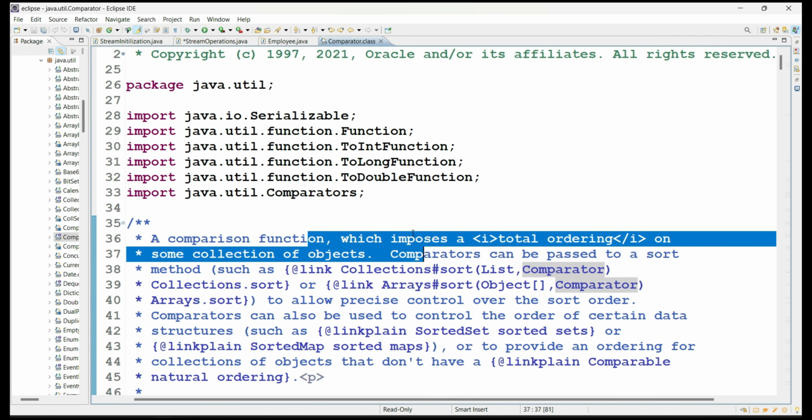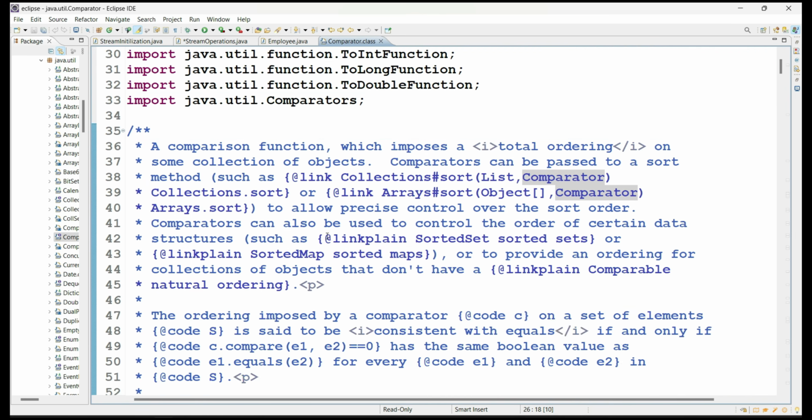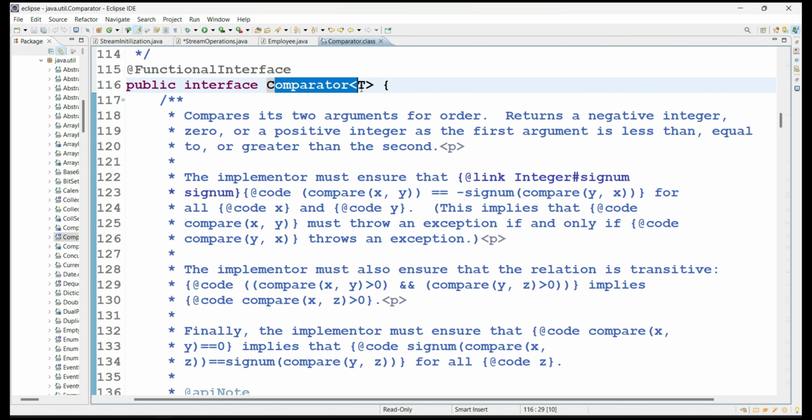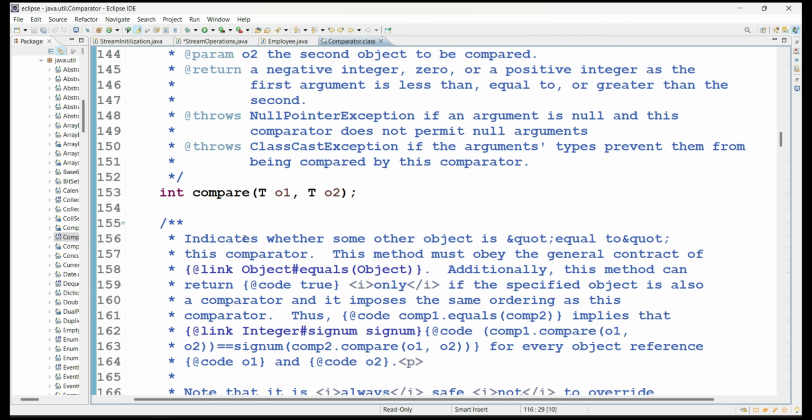Generally, it's a part of our java.util package. It is from our previous Java versions also. Generally, we use comparator for comparing values. Most of the time we used comparator in sorted operations even before Java 8. We have one abstract method called compare, and we implement some logic for this abstract method.